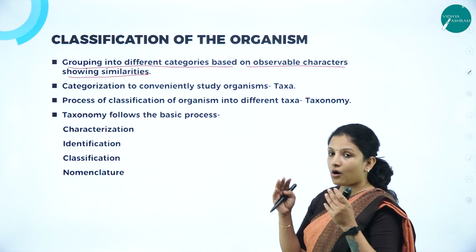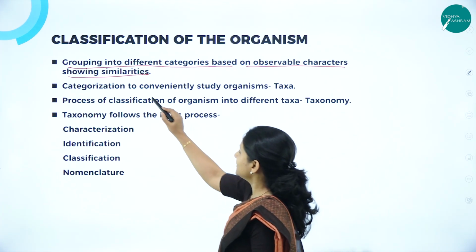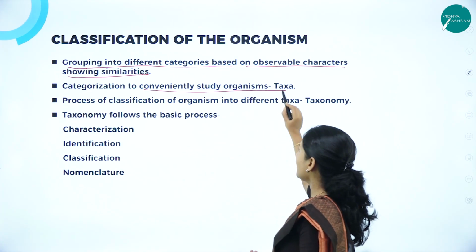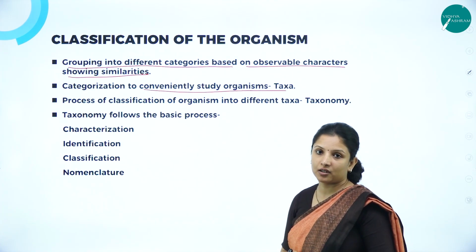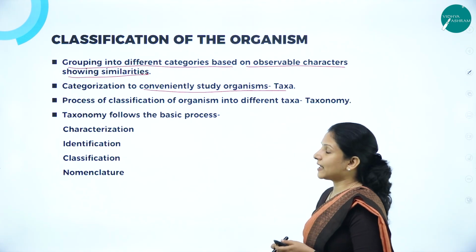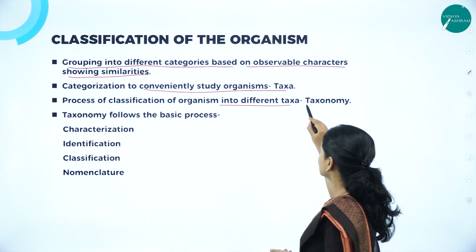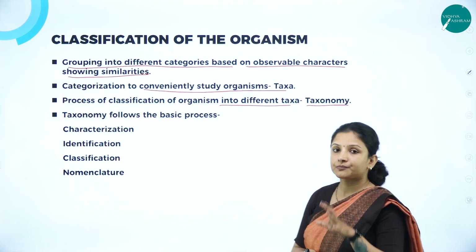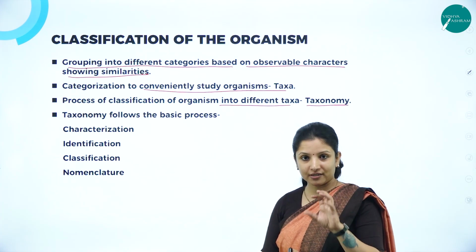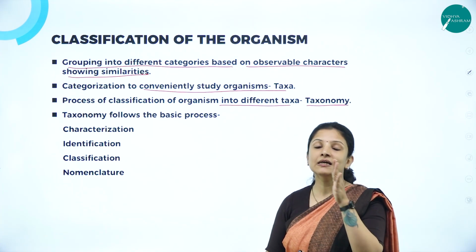So here the organisms are classified or categorized to conveniently study organisms, and that particular categorization is called as taxa. And the process of classification of organism into different taxa is called as taxonomy. So based on the morphological characters, we have categorized the organisms into different taxa.